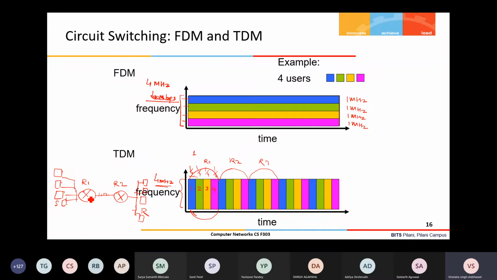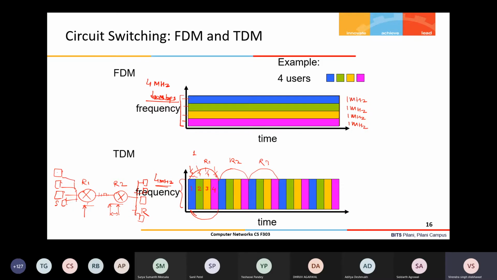Otherwise, if according to this device the first slot starts here at a time, and according to this device the first slot starts with a slight delay with respect to this, then it will be a problem. If the clocks are not synchronized, then the data will be misinterpreted. So that's a challenge in TDM networks.